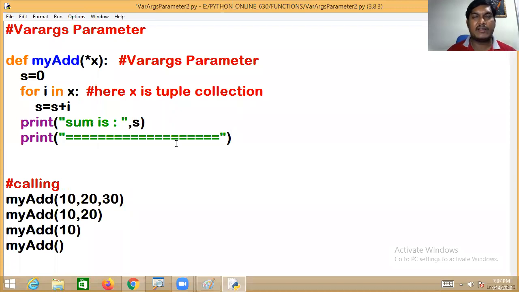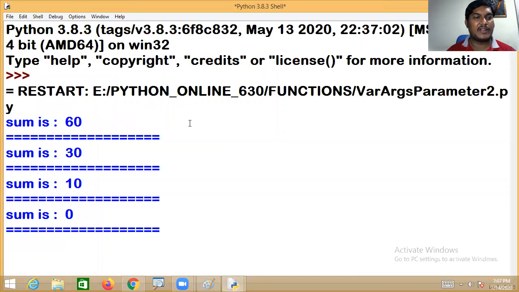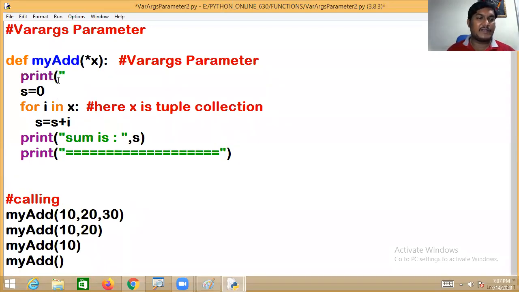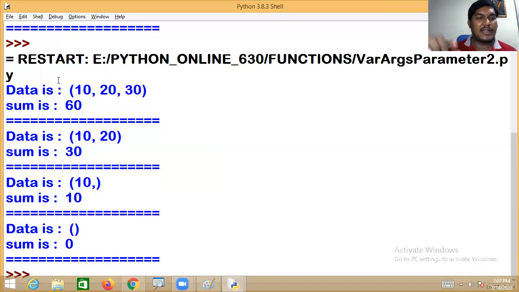Let me go ahead. I want to go to the run menu and click on run module. Then you will get the sum. If you want to print the value too, that is not a great matter. Before this loop, you print the data. Data is there in the X collection. So when you run this, it shows you the data and sum, data and sum, data and sum, like this.